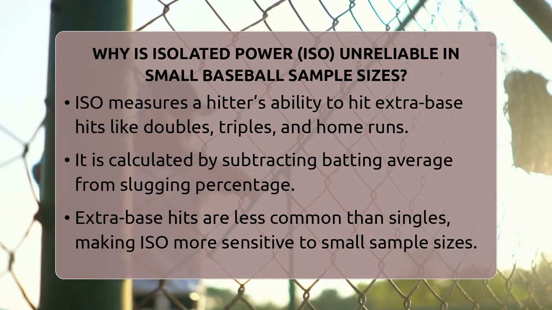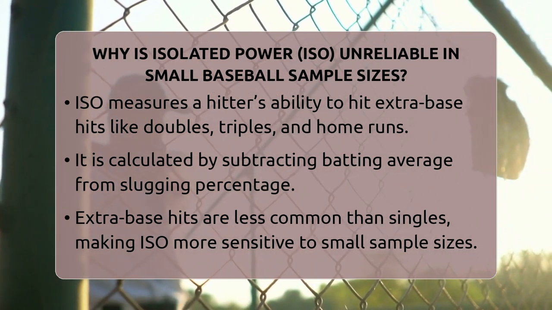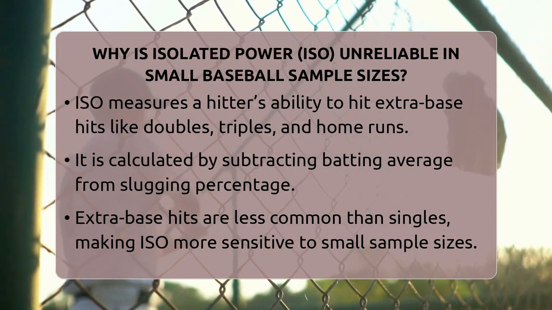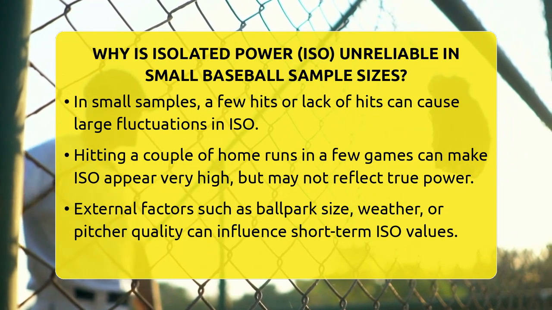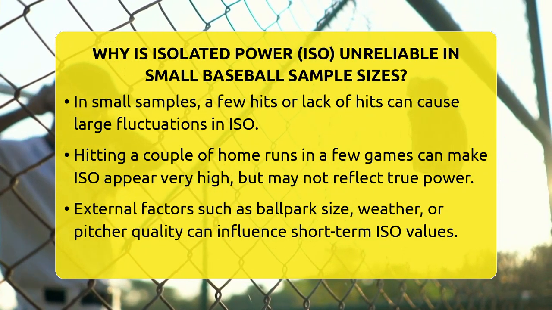Isolated power measures a hitter's ability to hit extra base hits like doubles, triples, and home runs. It's calculated by subtracting batting average from slugging percentage. This gives a clear idea of how much power a player can generate beyond just getting singles.